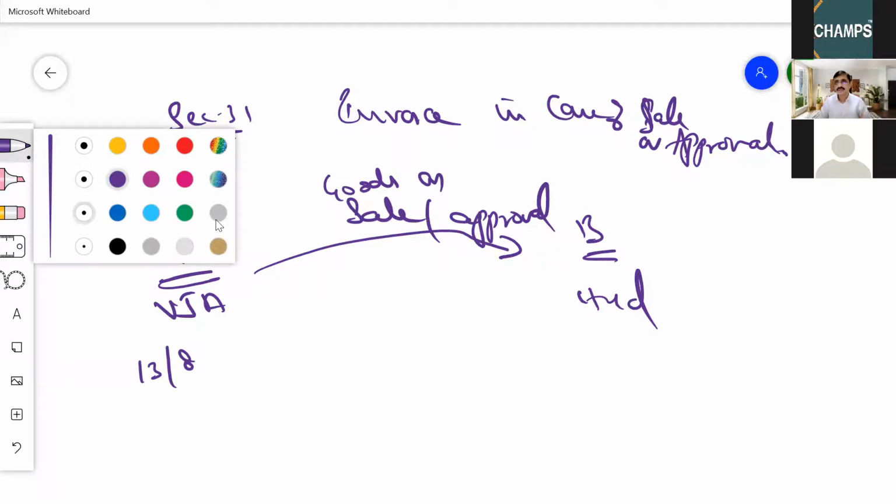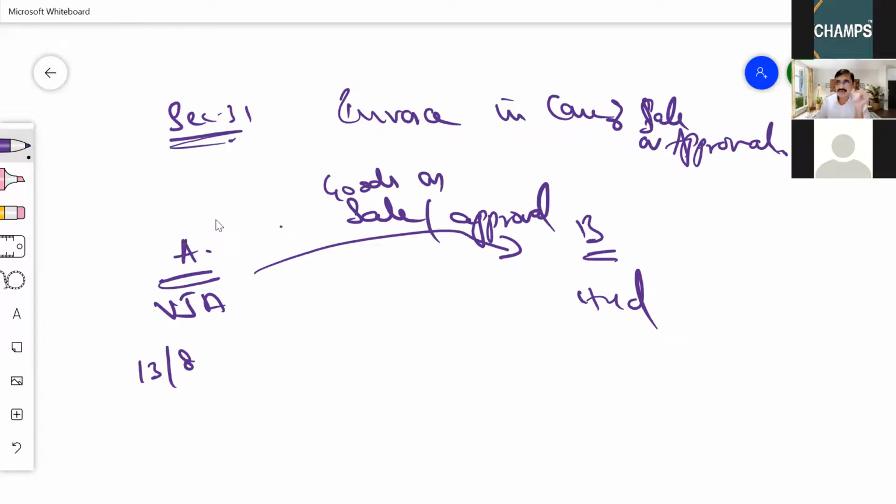For this sending of goods, I should raise an invoice. A supply is complete only when the other fellow accepts it. B has not given his acceptance till now. Till now it is not a supply at all, because a supply will complete only when the other fellow accepts.